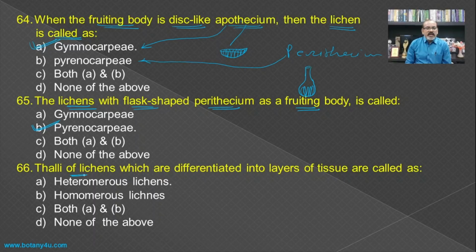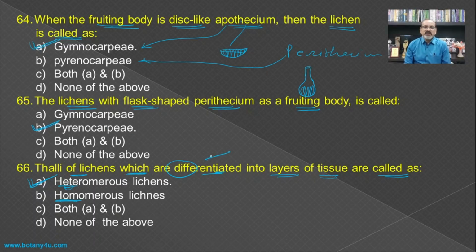Then the thalli of the lichen which are differentiated into layers of tissues are called as. If there are different layers of tissues in the form of fungal components as well as algal components, then the condition is known as heteromerous. Different means heteromerous, and same means homomerous.